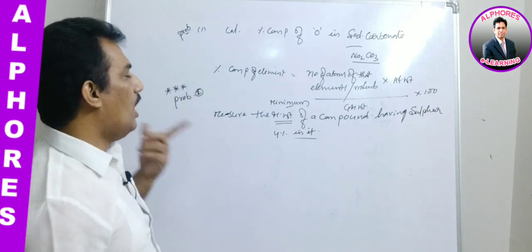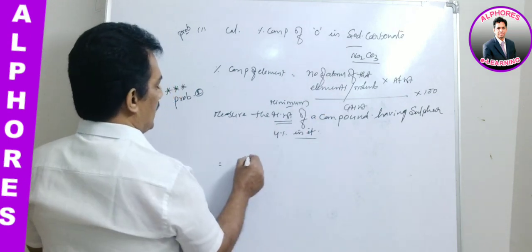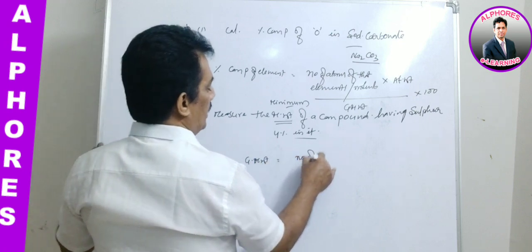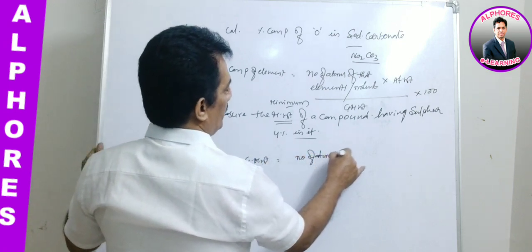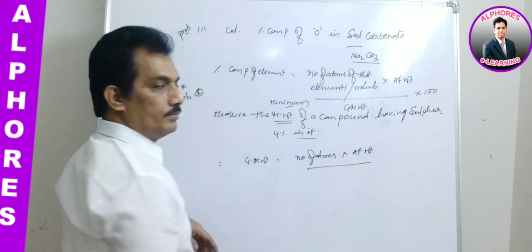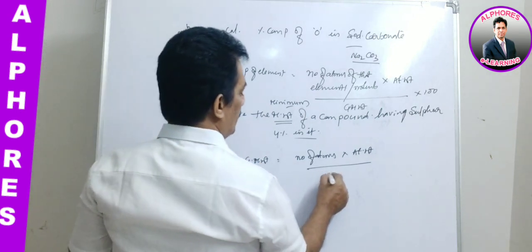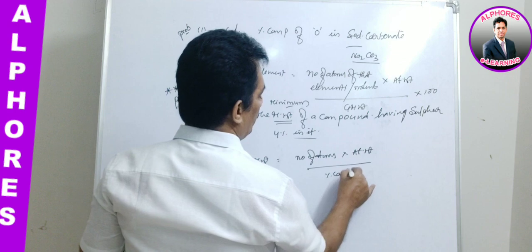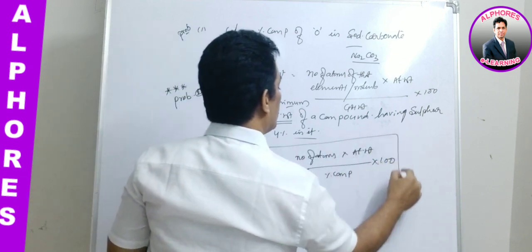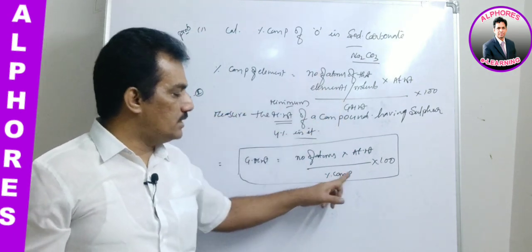Clear? And now how to find? Let us consider first of all from this formula, gram molecular weight is equal to number of atoms into atomic weight by percentage composition into 100. This is the formula we are getting from the above.